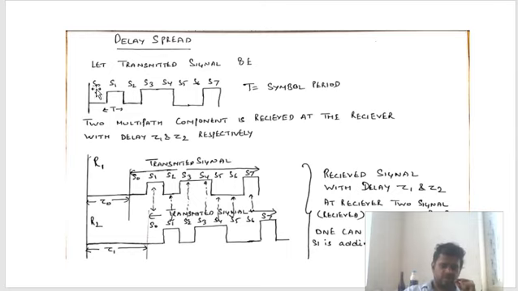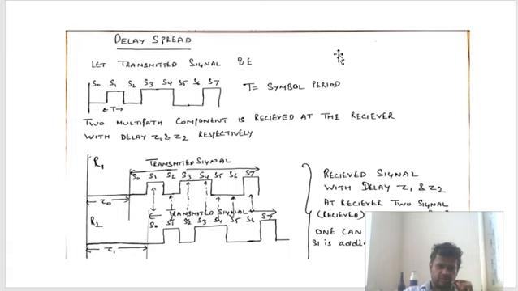So this is a transmitted signal, and these are symbols. What is the symbol period? This. Here I have kept two symbols, S3 and S4. This is the symbol period.